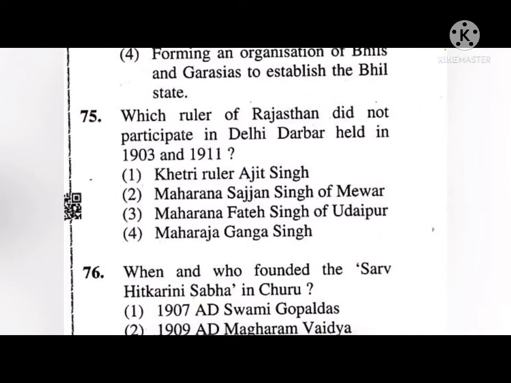Which ruler of Rajasthan did not participate in the Delhi Darbar held in 1903 and 1911? The options are Khetri ruler Ajit Singh, Maharana Sajjan Singh of Mewar, Maharana Fateh Singh of Udaipur, Maharaja Ganga Singh. The correct answer is Maharana Fateh Singh of Udaipur, who did not participate in the Delhi Darbar held in 1903 and 1911.